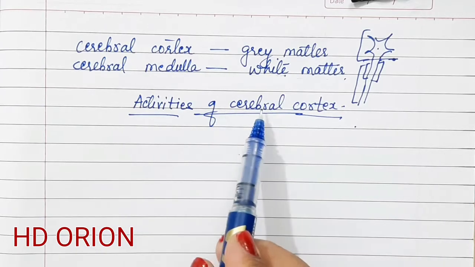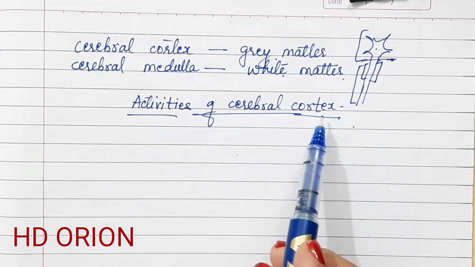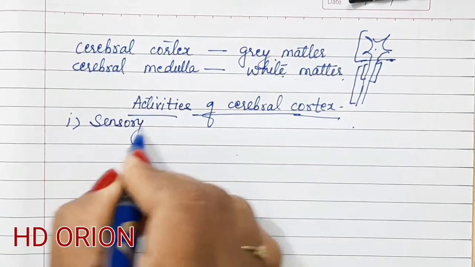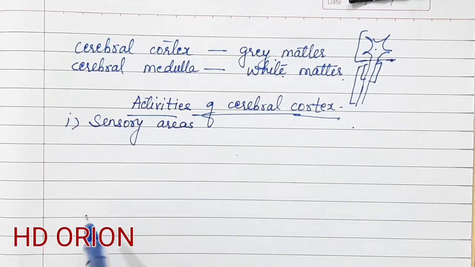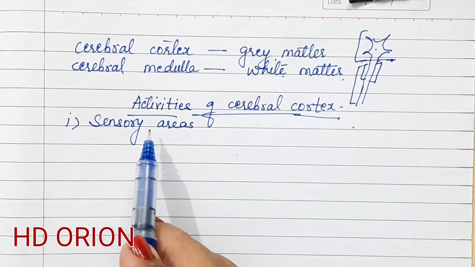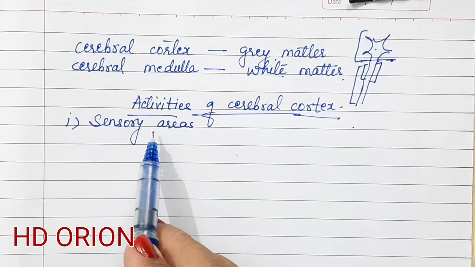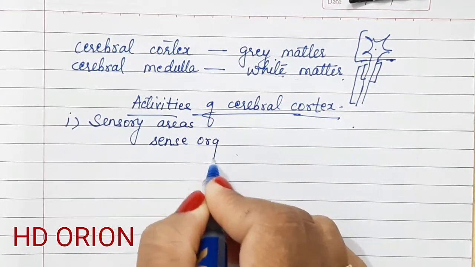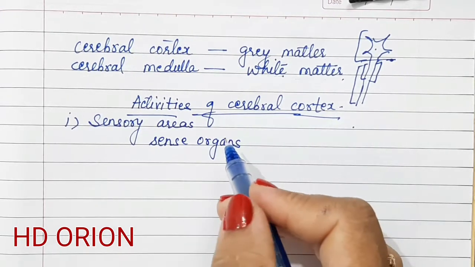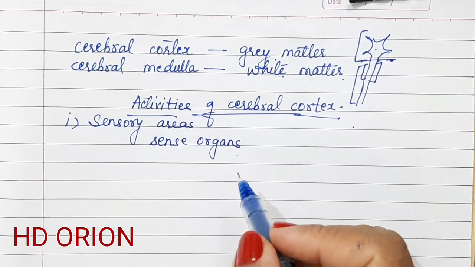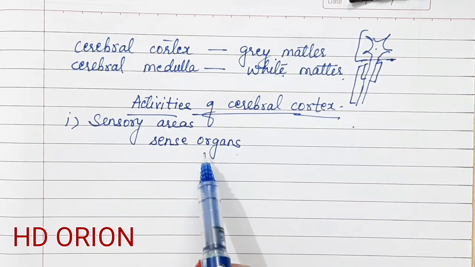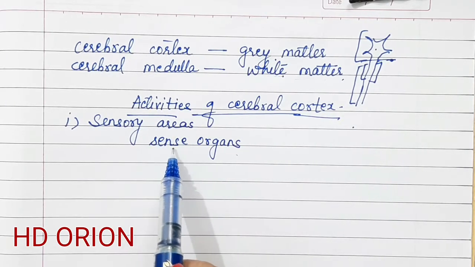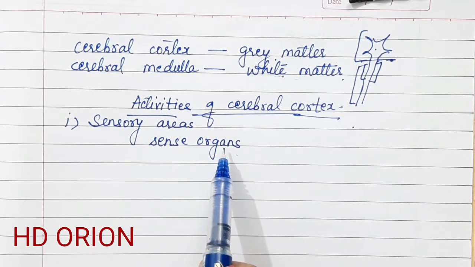Now we'll study the activities of cerebral cortex, which is broadly classified into three areas. The first one is sensory areas. Sensory word I have already talked about in my previous videos. These are the areas which receive the impulses from the receptors. Now what are the receptors? These are the sense organs. The sense organs receive, so we call them as receptors, and they register whatever impression they see, and therefore whatever one person is seeing cannot be always the same as the other person. So this is your perception, your sensory areas are working that way, maybe the other person may look at it differently.